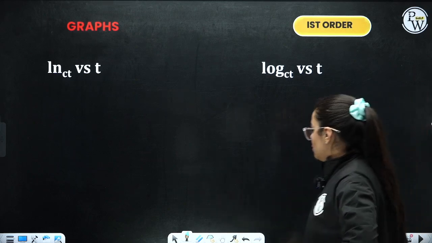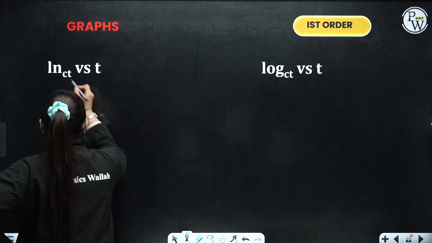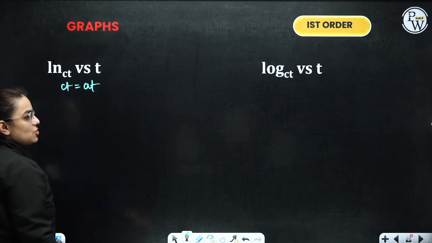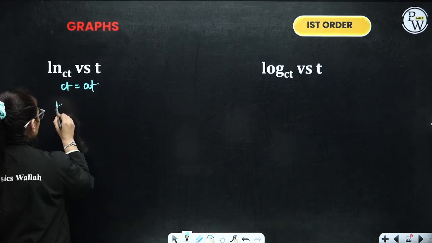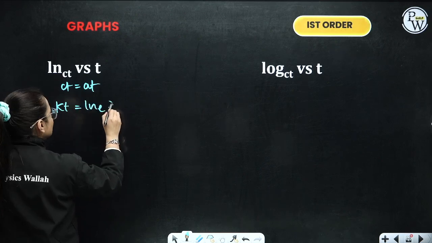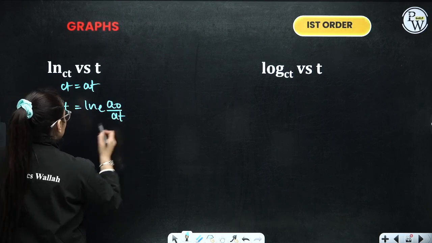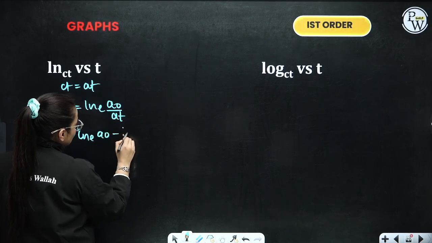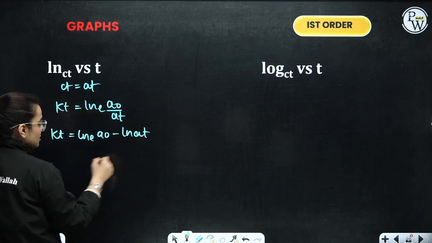Now coming on to your graphical part, let's do this. ln at versus t. at is also the final concentration, right? How do we calculate it? We know kt is equivalent to ln to the base e a0 by at. That means kt is equivalent to ln a0 minus ln at. Let's bring this there and that over here.